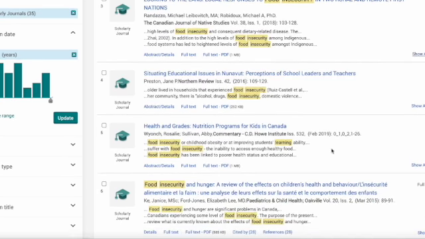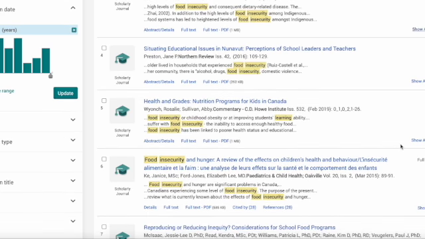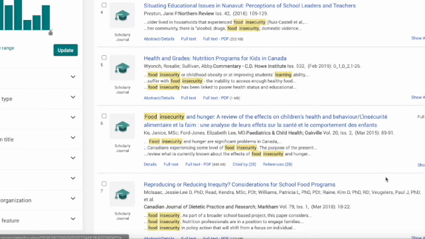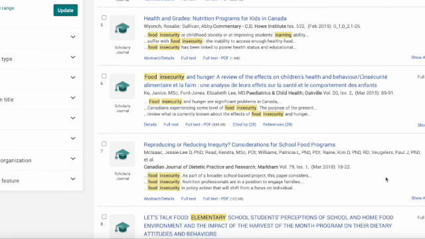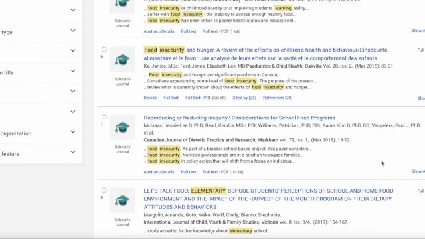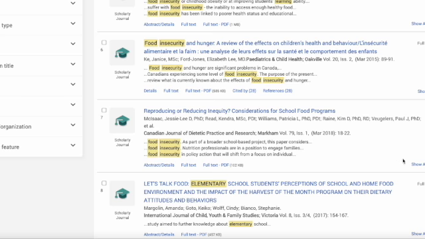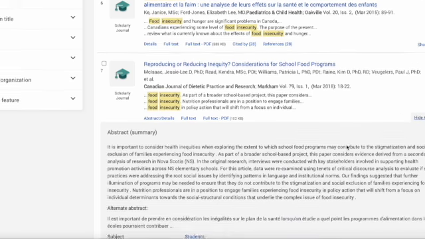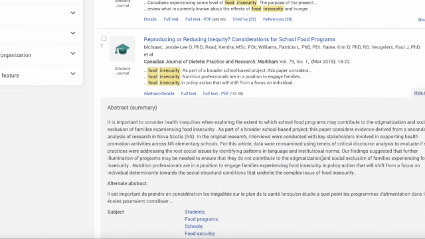Still perusing the results that were given to me, they're all very up to date. I'm interested in health grades and nutrition programs for kids in Canada. I think we're going to come back to that in a moment. Here's "Reproducing or Reducing Inequality? Considerations for School Food Programs" by the Canadian Journal of Dietetic Practice and Research. Let's take a look at that abstract. See, those are the subject terms that I'm talking about.